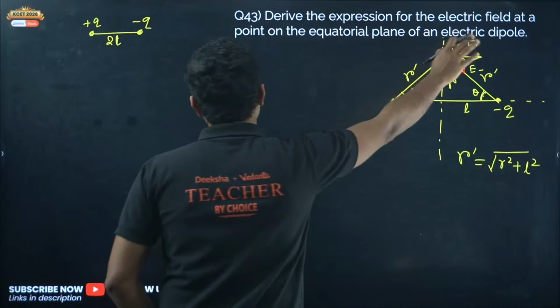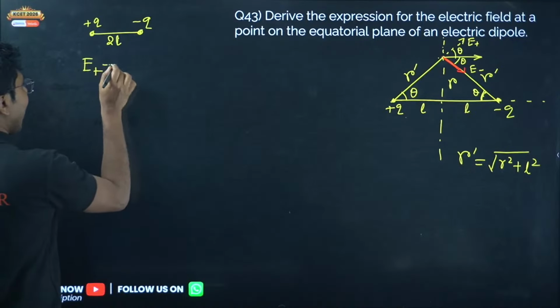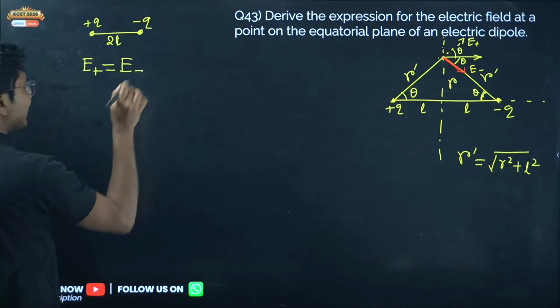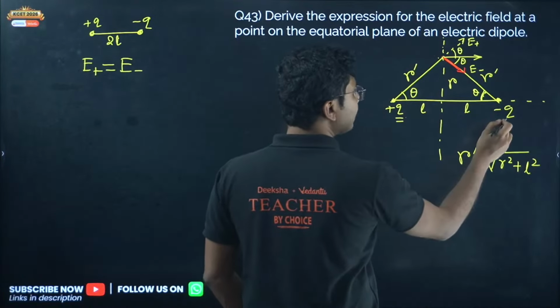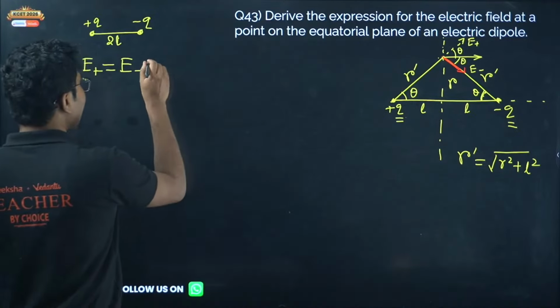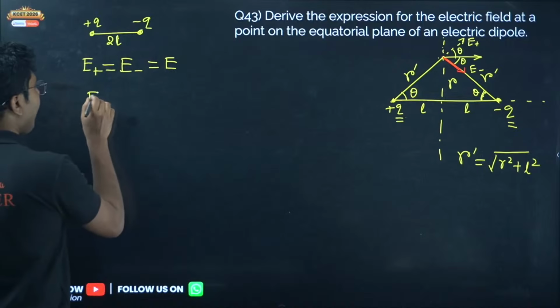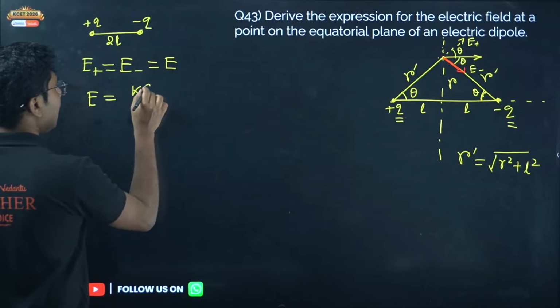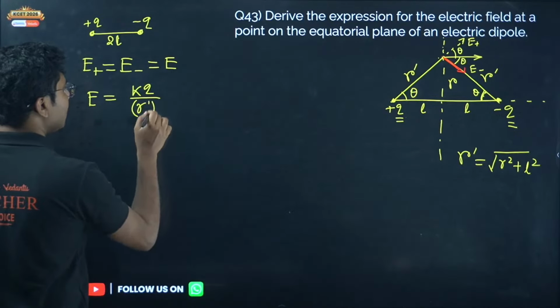Now first of all, what is the value of E positive? E positive and E negative both will have the same magnitude, because the charge magnitudes are the same and the distances are also the same, and the field is given by a constant E. What is E? For a point charge, it is KQ by R square, here R dash square. This is the electric field due to both charges, same value.